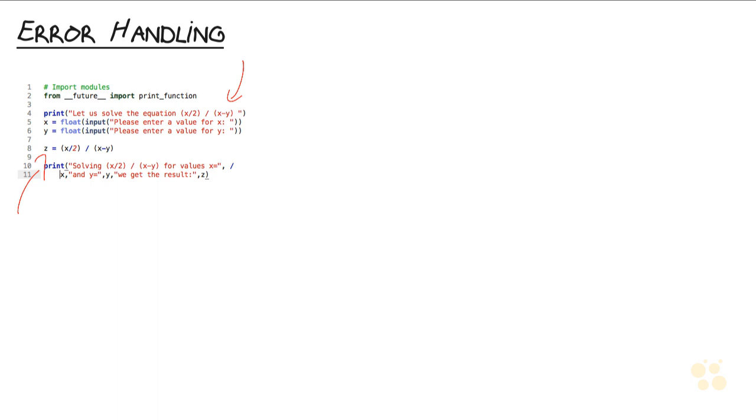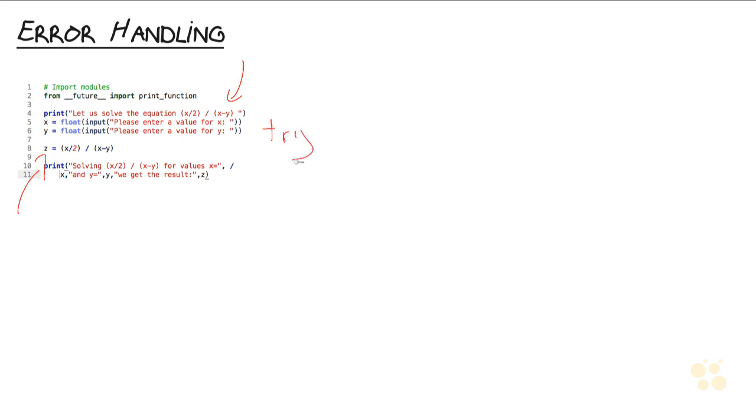Or maybe this program is running quietly in the background and it runs into a data record that it doesn't know how to handle. We'd like to write that record out to a log file and then move on to the next record, continue on working. We don't want our whole process, again, to crash just because there was one bad value in the data that we might be processing.